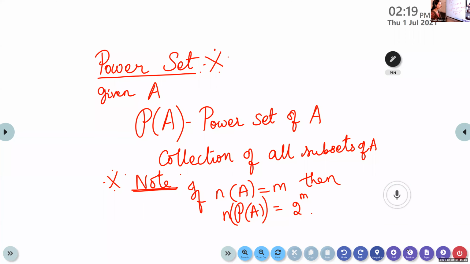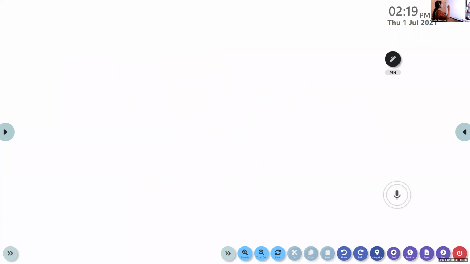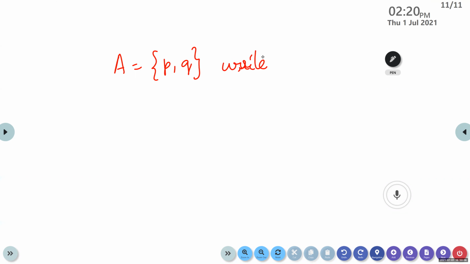Shall we move on to the next one? Write the next question. If A is equal to the set P comma Q, write P of A. Try this.